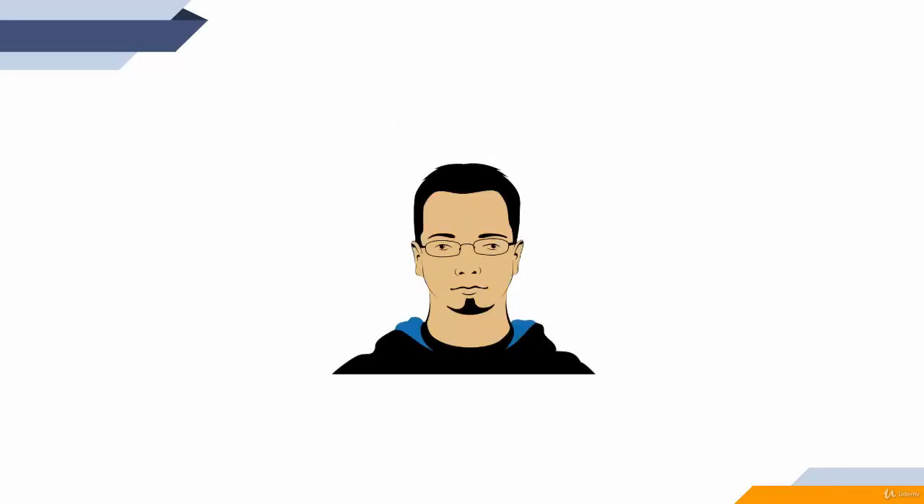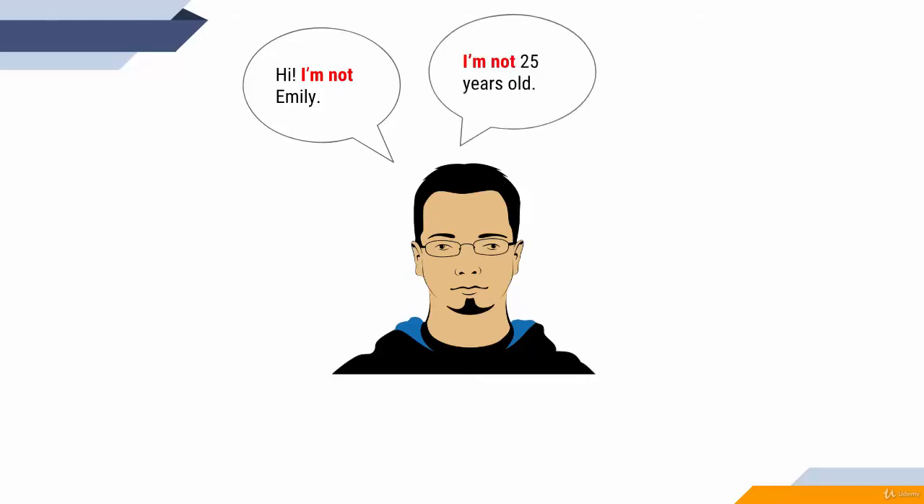So one more example. Hi, I'm not Emily, obviously. I'm not. I'm not 25 years old. I'm not. My favorite color isn't green. It is. It isn't. My favorite color isn't green.